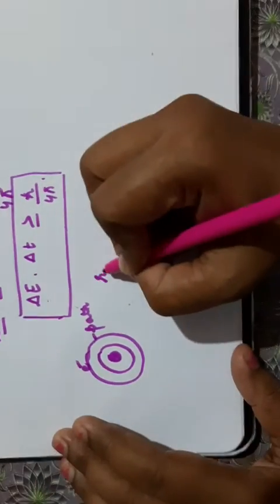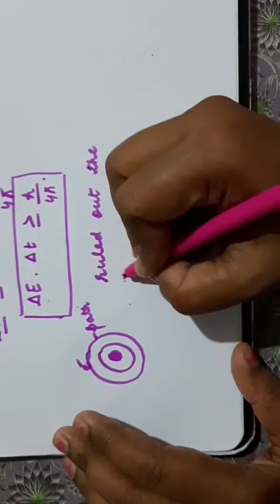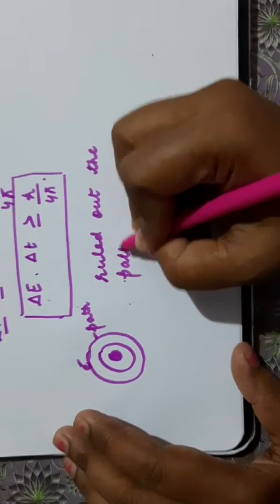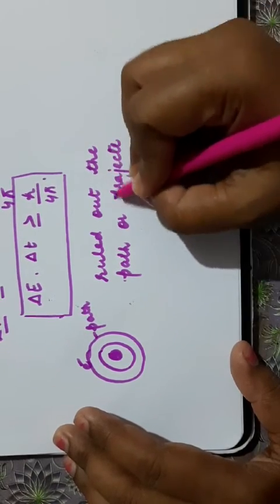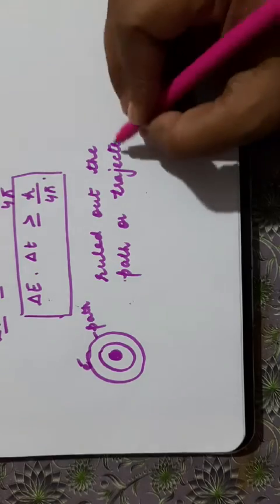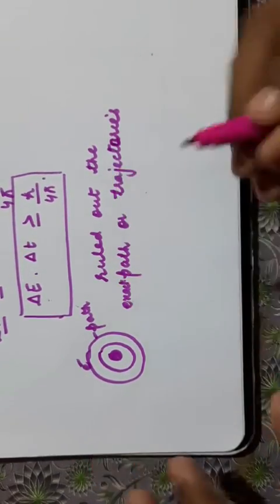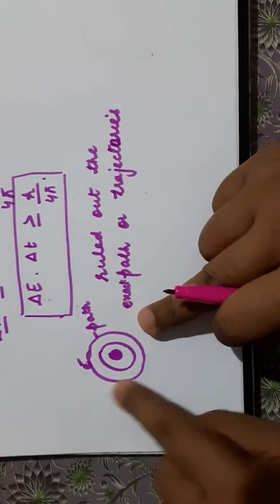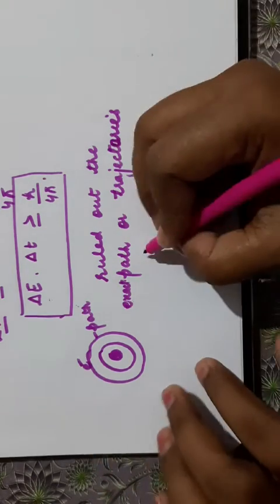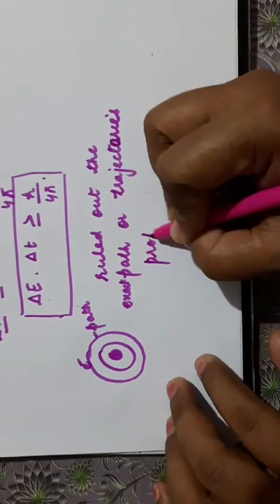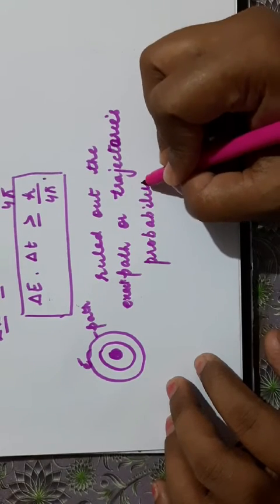That means he ruled out the circular path or trajectories, the exact path and trajectories for an electron. He said that we cannot say the electron is moving in a particular orbit at a time, as according to Bohr's model. So he spoke only about the probability of finding the electron.